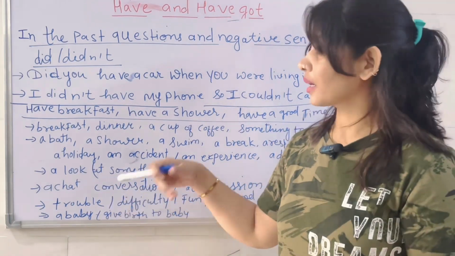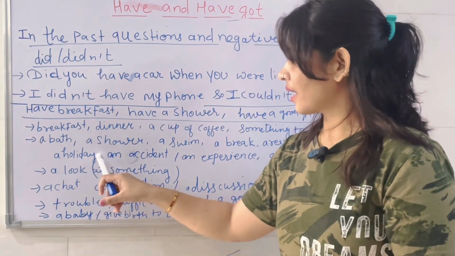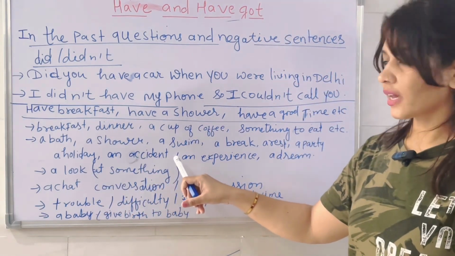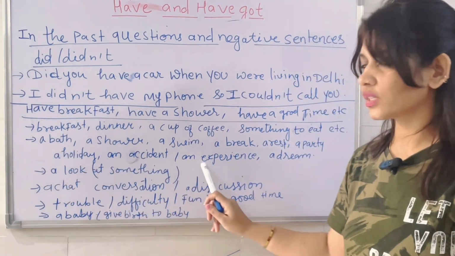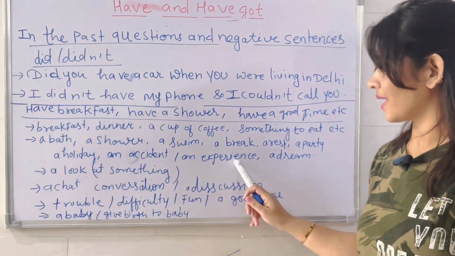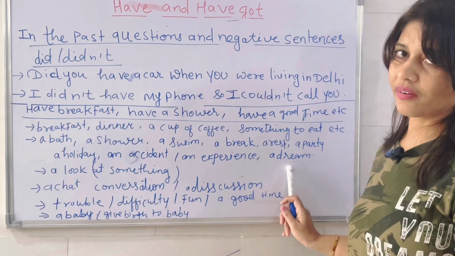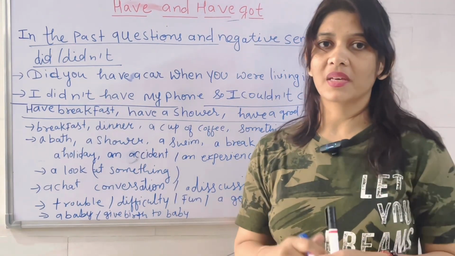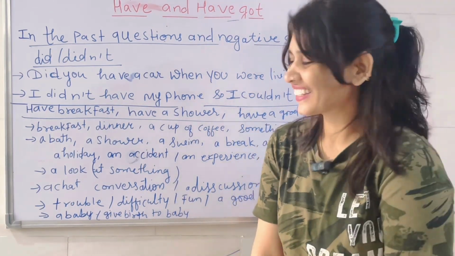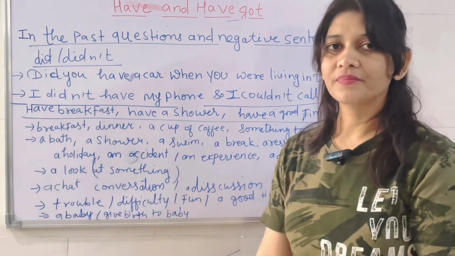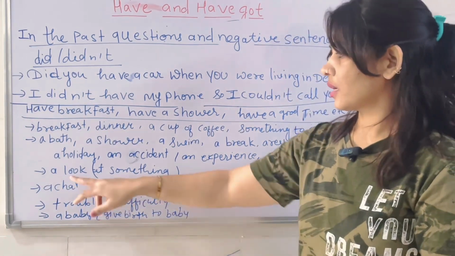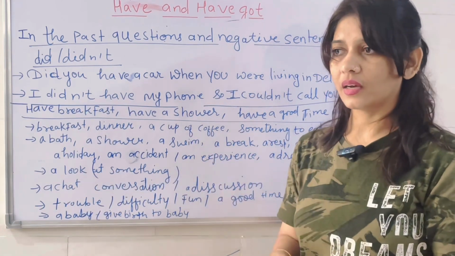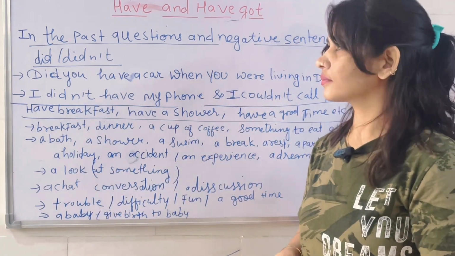Have a holiday. I'm having a holiday also. I have a holiday. An accident, have an accident. When you're using have, all these words will come. Okay. An accident, an experience, a dream. I have a dream. I have a dream to become the biggest YouTuber. Okay. I have a look. When you are looking at somebody or something, have a look.